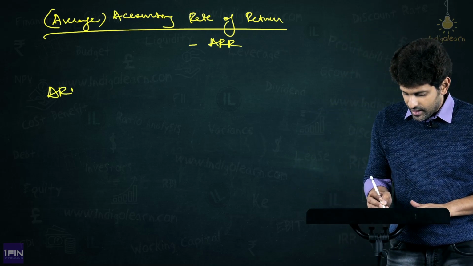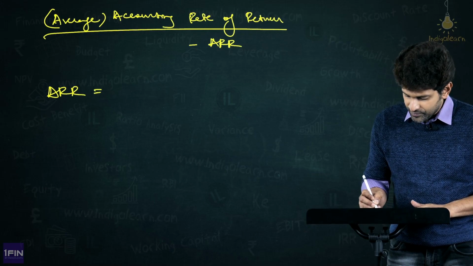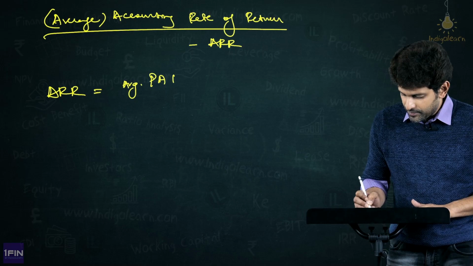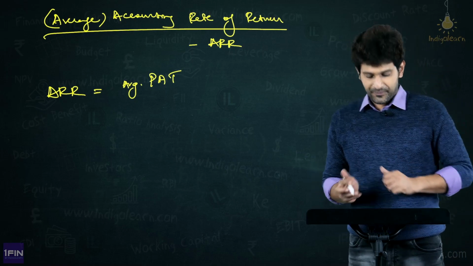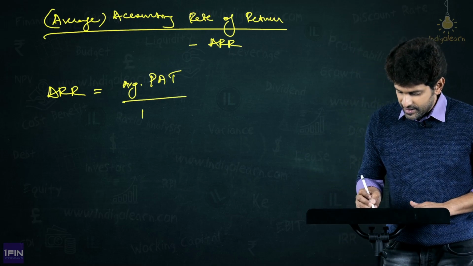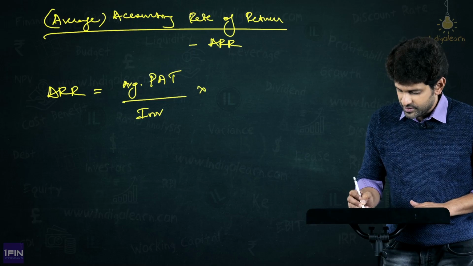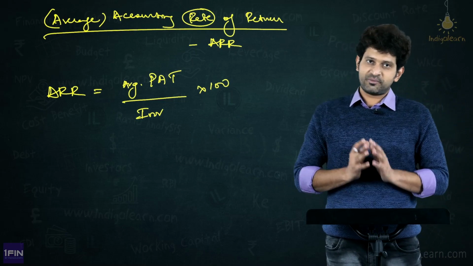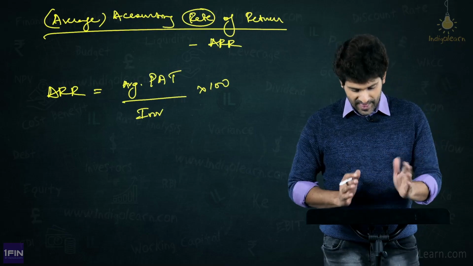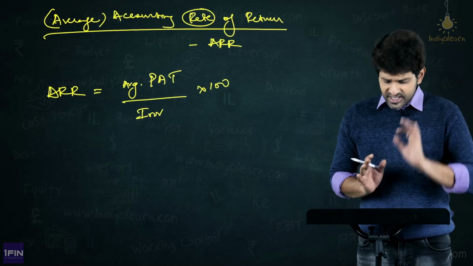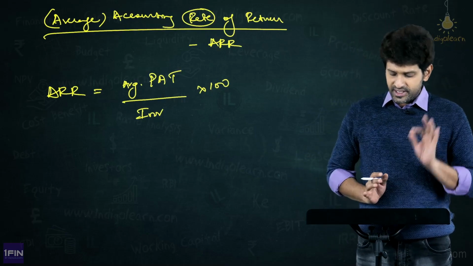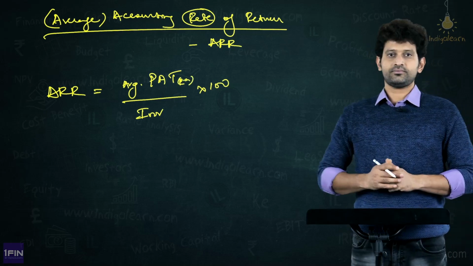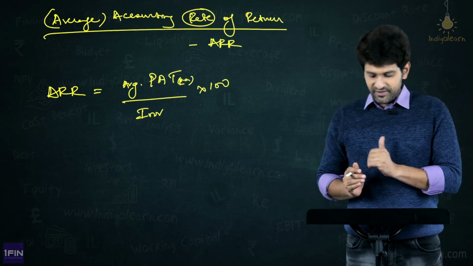Therefore, ARR is equal to average PAT divided by investment, into 100, because it is our rate. Rates we always express as a percentage of 100. This is the basic formula, that is average PAT, this is per annum, that is why we are taking an average for it, divided by investment into 100.